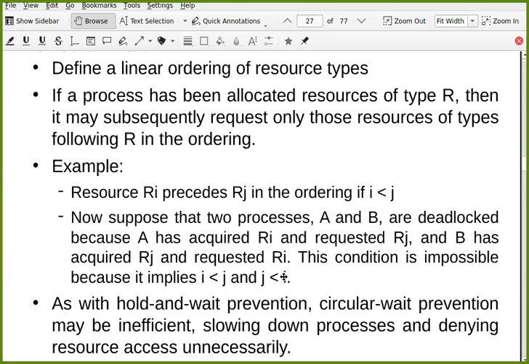But this is not possible. Why? Because there must be some order of Ri and Rj. I must be less than J or I must be greater than J. So one of them cannot proceed further because it cannot request that type of resource because of linear ordering. So this condition is not possible, and that's why there won't be a deadlock. Are you getting this?